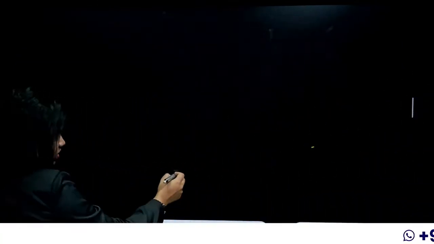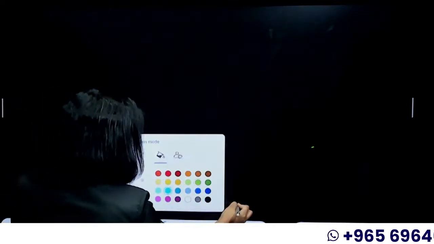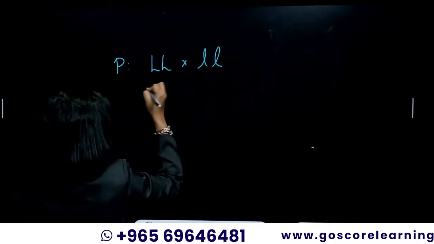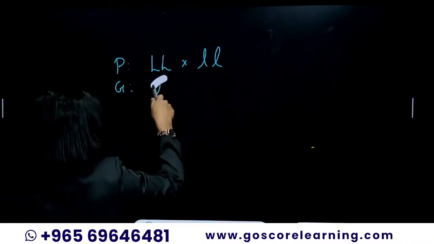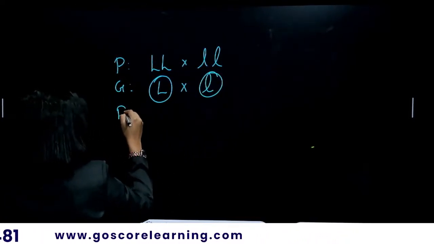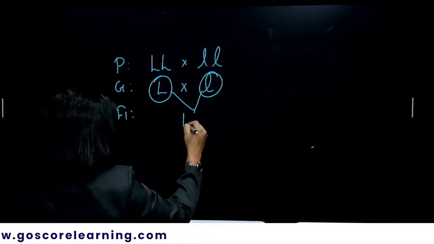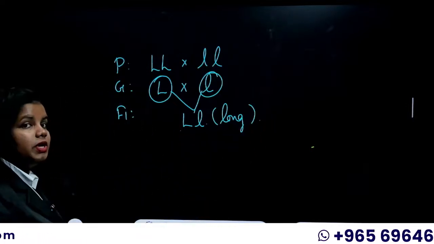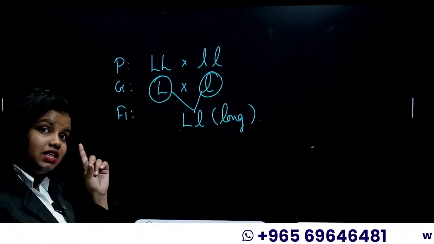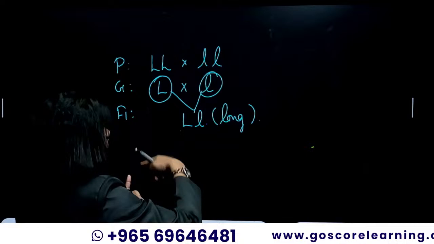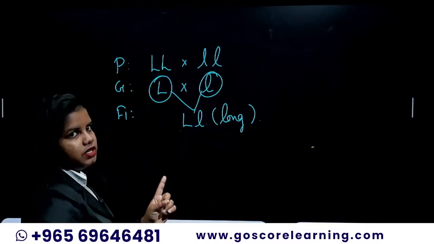You can start with a very normal monohybrid cross explanation. So the parental will be long ear with short ear. Their gametes would be capital L, small l. And if you're taking the F1 generation, this would give an F1 generation capital L, small l with long ear. So F1 generation would be capital L, small l. Our question is to find the F2 generation and show a suitable cross. So we have to go for the cross fertilization of the F1 generation, right?